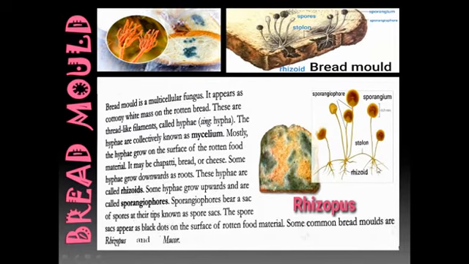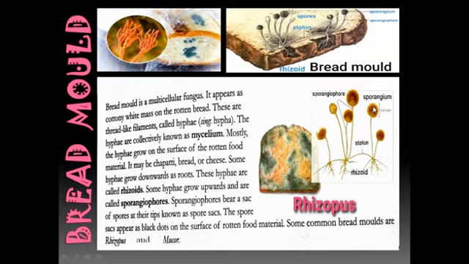They look like roots. These hyphae are called rhizoids. The hyphae which grow as roots are called rhizoids. And some hyphae grow upwards, as I told you earlier, sporangiophores. So all these which are upwards are called sporangiophores. They bear a sac of spores at the tip. Now these we call spore sacs or sporangium.